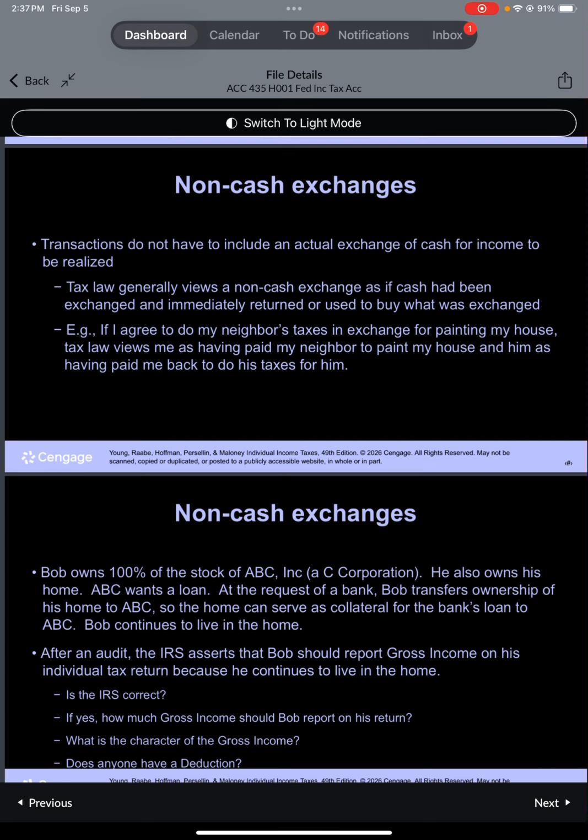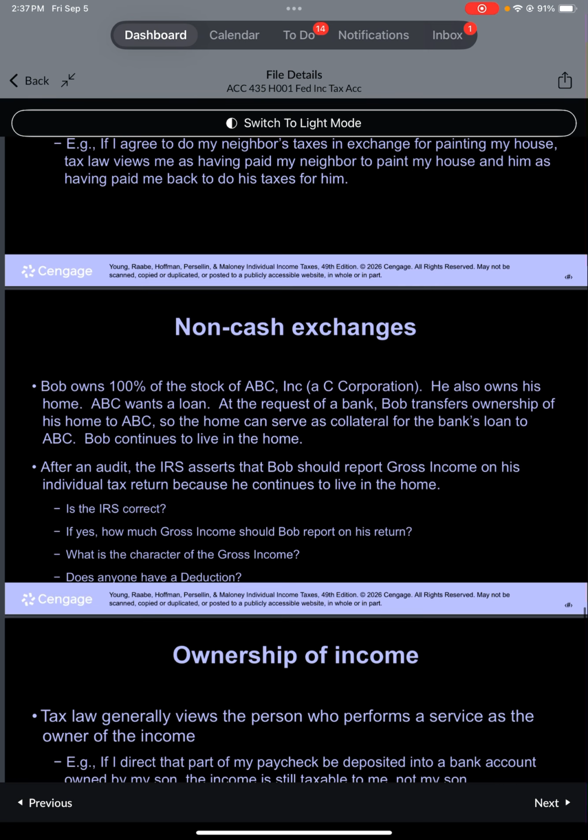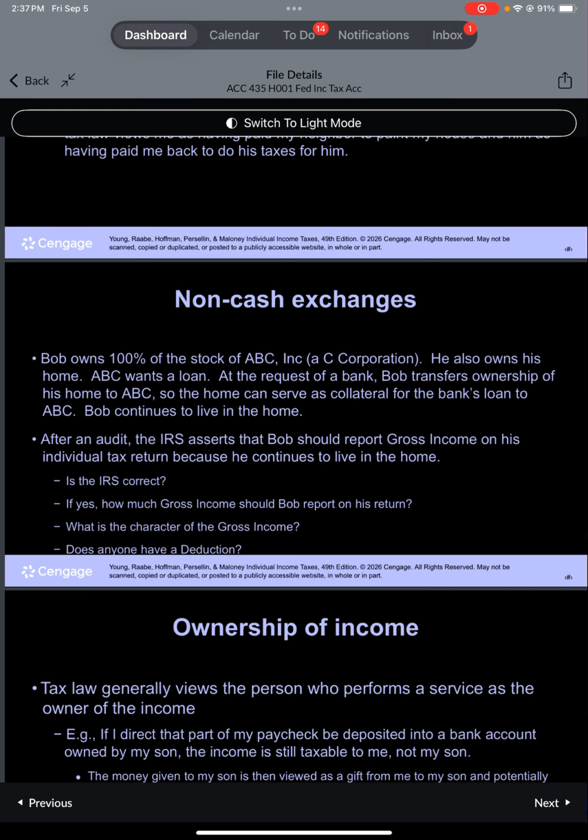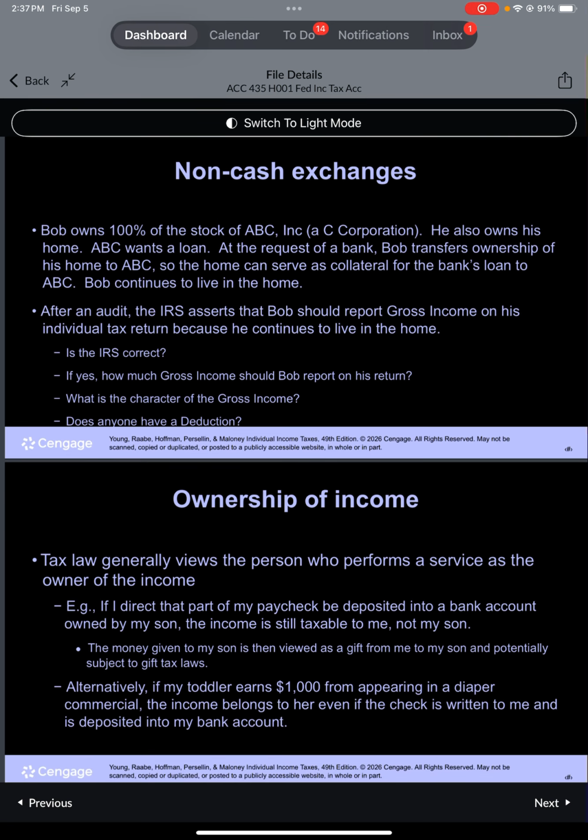Case example. Bob owns 100% of ABC Inc. and his personal home. ABC needs a loan, so Bob transfers his home to ABC to use as collateral. Bob keeps living in the home. IRS asserts Bob has gross income since he continues to live there. Questions: Is IRS correct? How much gross income? What is the character of the income? Does anyone get a deduction?